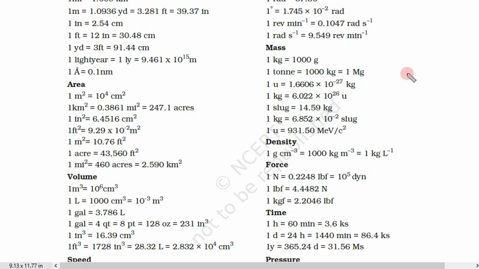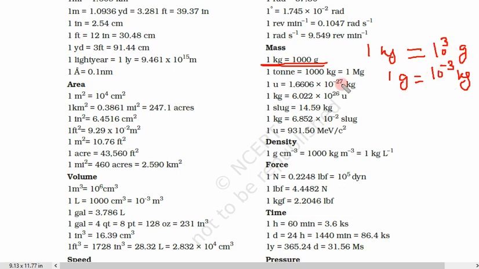Next conversion is conversion of mass. So kilogram to gram, this is a very important conversion. 1 kilogram is equal to 1000 gram or 10 to power 3 gram. If something is in gram, then what would you do? 1 gram is equal to 10 to the power minus 3 kg. So you just multiply it by 10 to power minus 3 to convert it into kg. So this is very important.